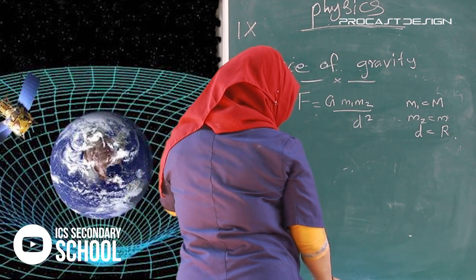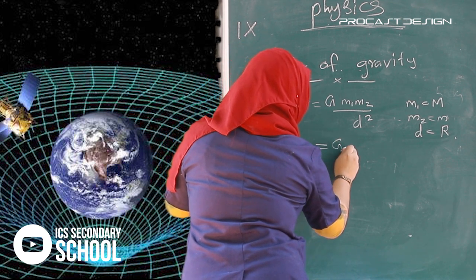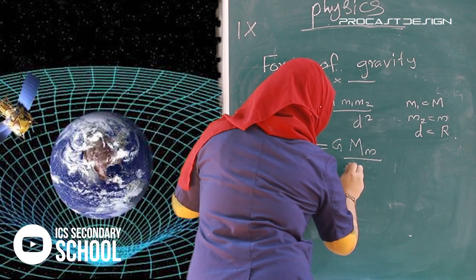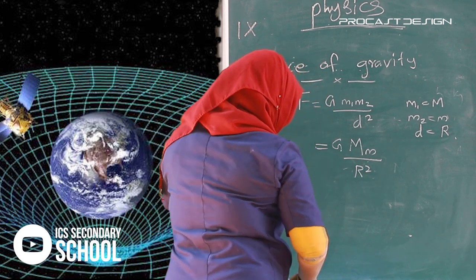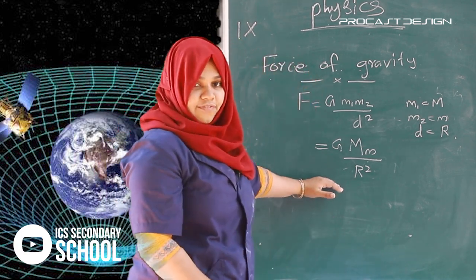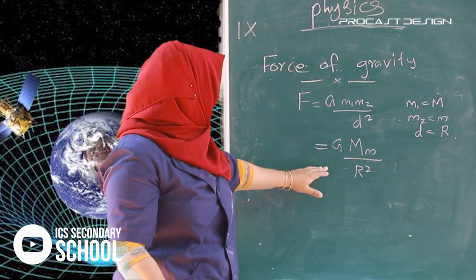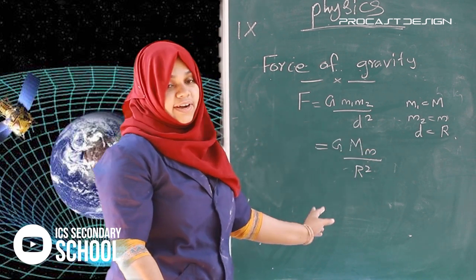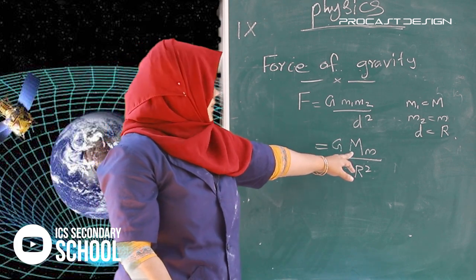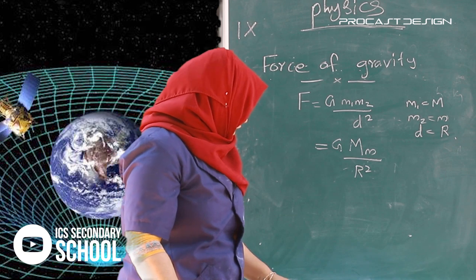So what is the force here? G into M m divided by r square. That is the force of attraction between a body on Earth's surface and Earth. Capital M is the mass of the Earth, small letter m is the mass of the object on Earth, and r is the radius of the Earth.